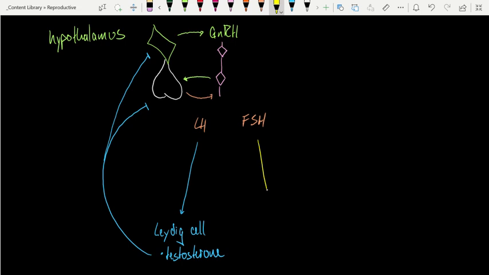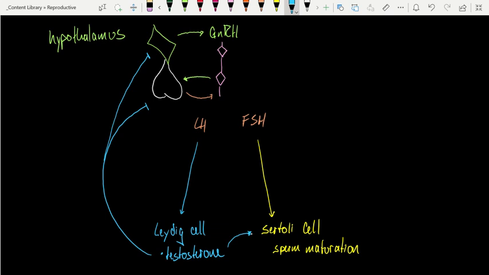All right, switching over to FSH. The target of FSH is a cell, again in the testes, called the Sertoli cell. And very similar to follicular cells in female reproduction, the Sertoli cell has the role of regulating sperm maturation. You can think of Sertoli cells as the guardians of the sperm. Now, it's true that testosterone is a key player in this process. And these Sertoli cells have a lot of androgen-binding proteins that help sequester the testosterone that's produced right around them, and they use this testosterone to drive sperm maturation.